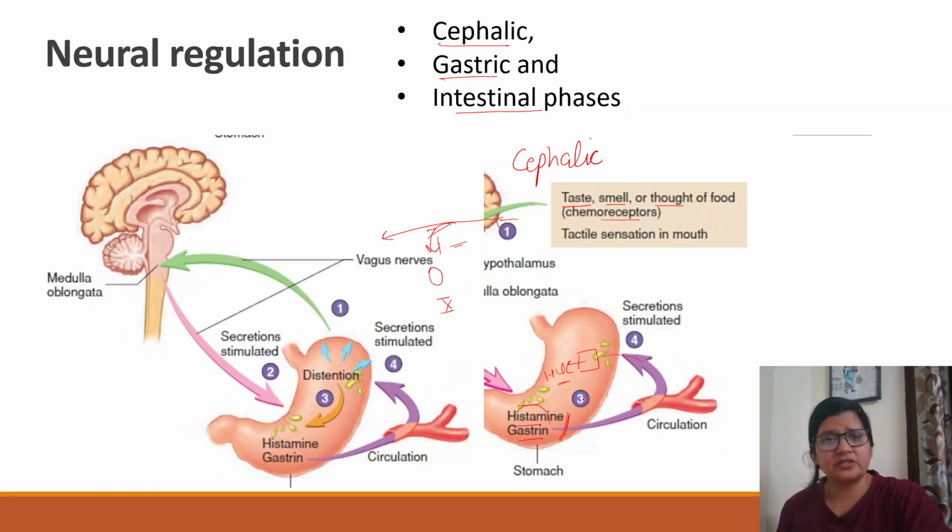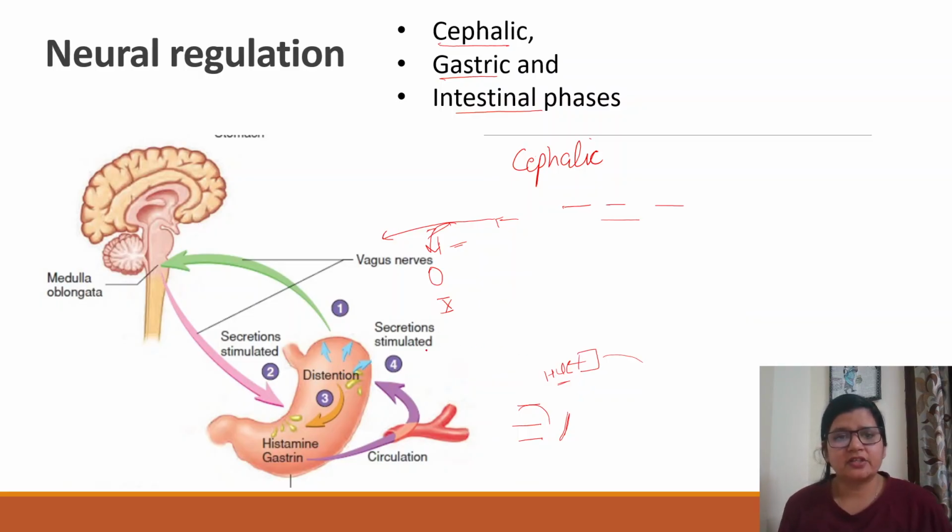Coming to the next phase, which is your gastric phase. As the name shows, where is the stimulus? We are talking about gastric. Gastric means when food has come to the stomach. Whenever food comes to the stomach, it will distend. So the distension of the stomach is the stimulus here. The stretch of the fundus part is basically the stimulus here. So because of that distension, what happens?